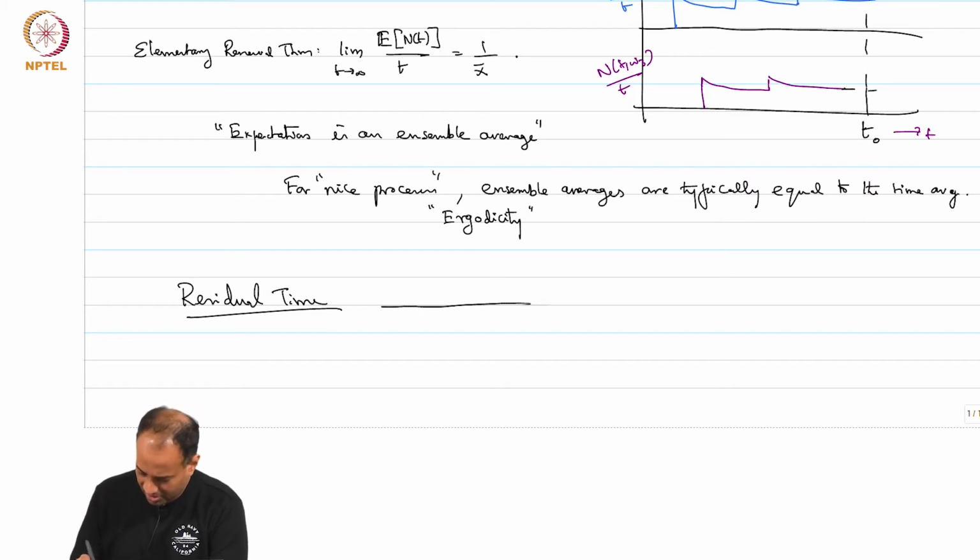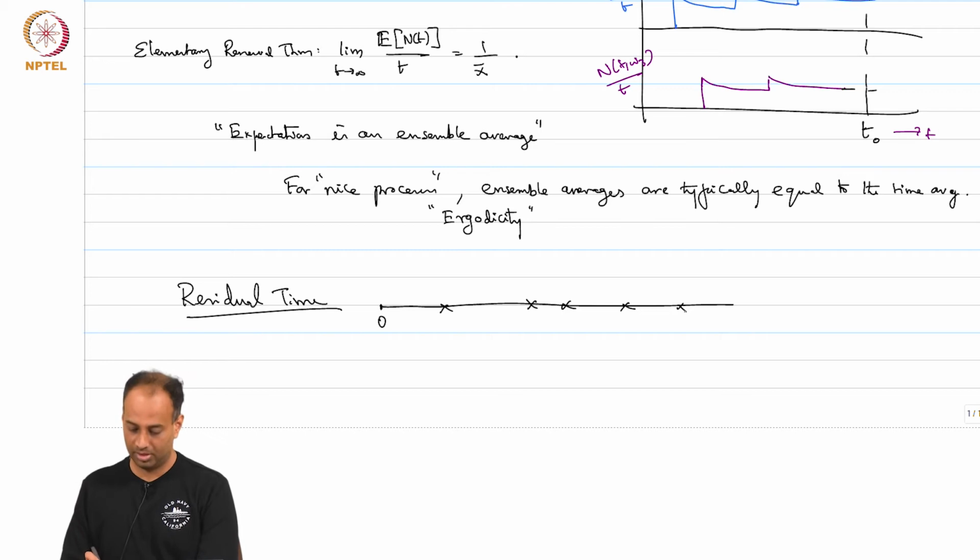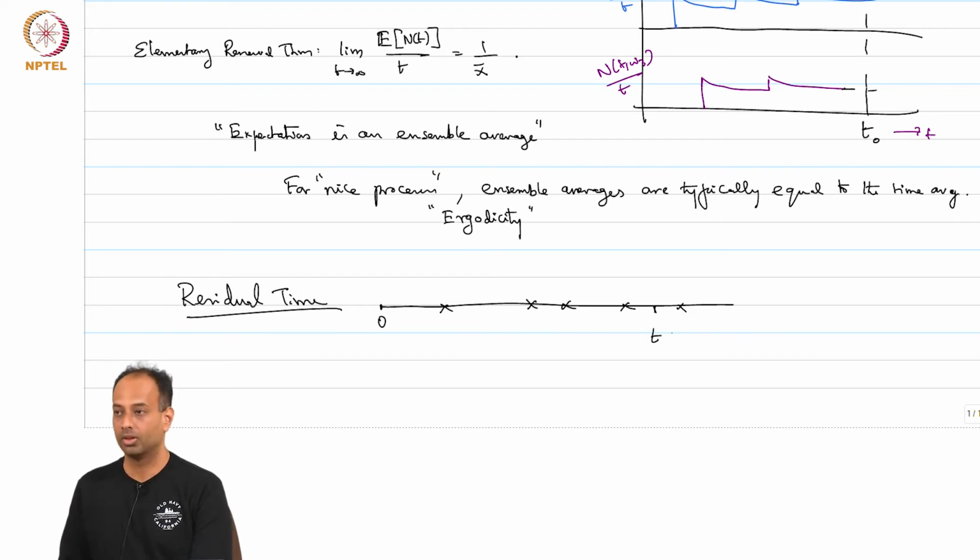So, let us say you have this renewal process, it starts at 0, okay. These X's are IID, you know what a renewal process is, and you take a particular time t, okay.